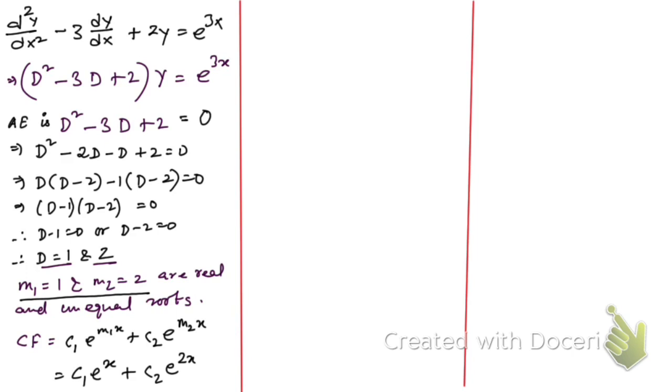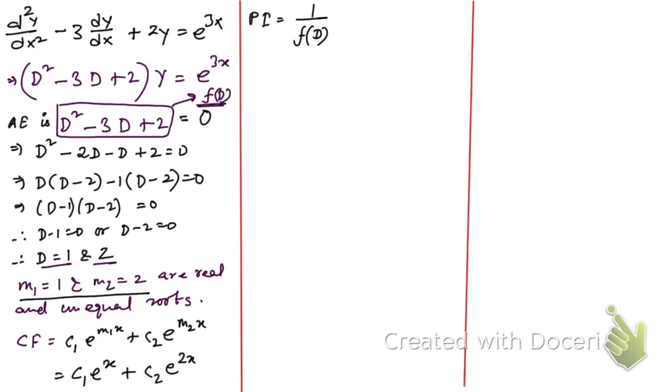Now we need to find the particular integral, PI. The particular integral is given by 1 over f of d. This part is f of d. Hope you have understood this. Or you can say the left hand side of this auxiliary equation is nothing but f of d, right?